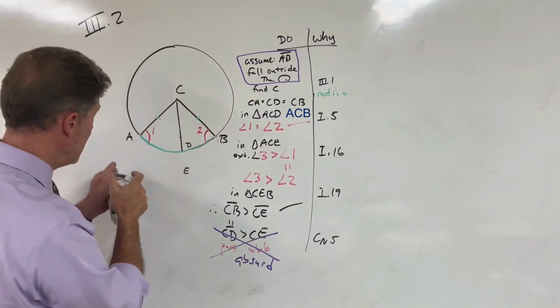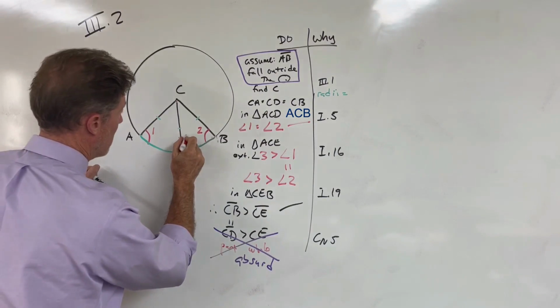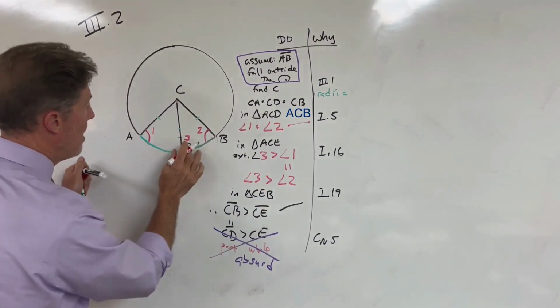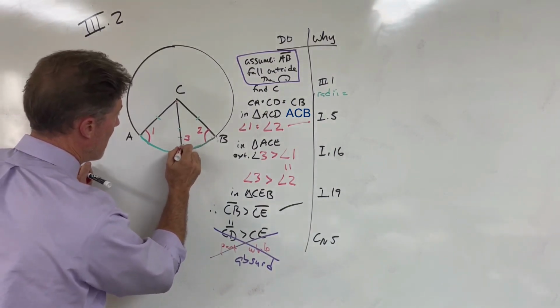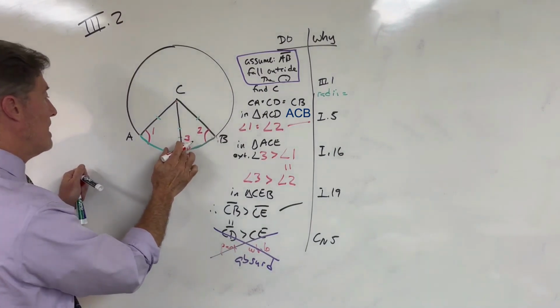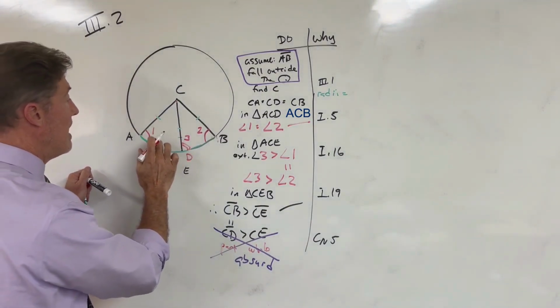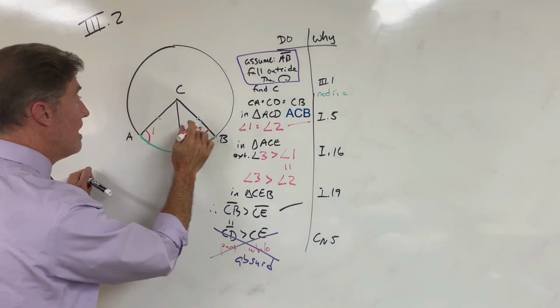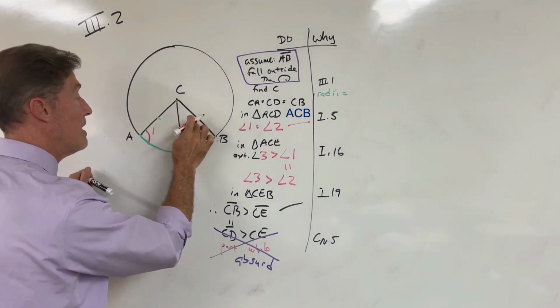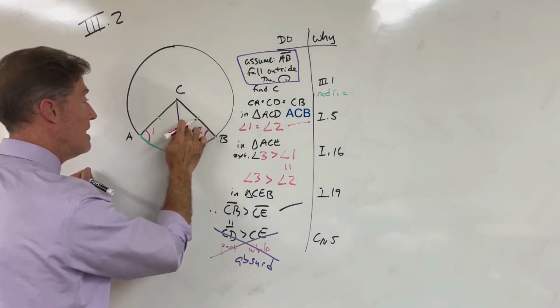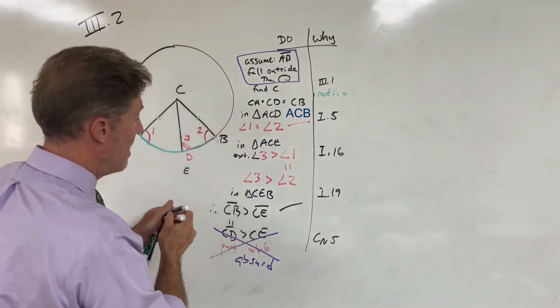The angle here at D, which is now, we'll use a new angle 3, becomes the external angle, and so it's bigger than the opposite interior angle. And since this is equal to this, and this is greater than this, therefore this side must be greater than this side, but they're equal. So it can't be both greater than this and equal to this at the same time, therefore it leads to another absurdity.